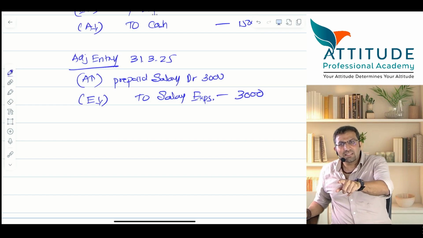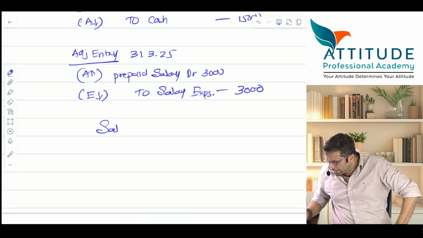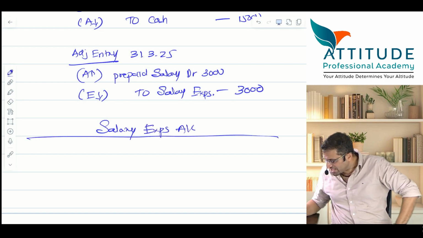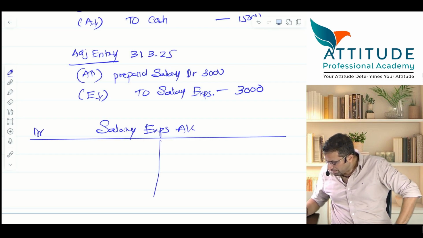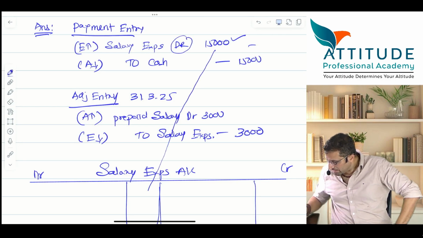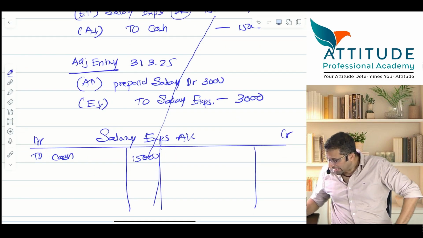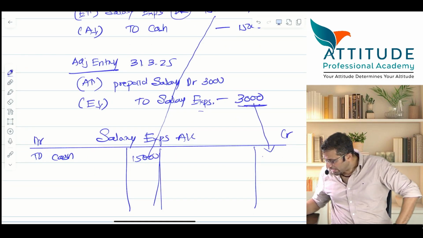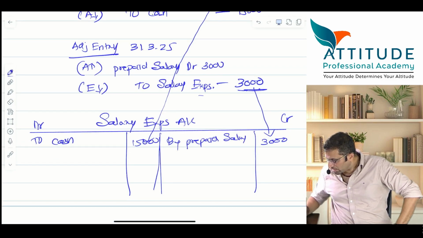Did you understand this? Now you tell me, if I open salary expense account, because account has to be opened, this is the second step in your bookkeeping. Debit, credit. This entry, salary expense is debited, 15,000 to cash. Sir, but here salary expense is credited, sir. Then they take this 3,000 here, na? By prepaid salary. Now, close this account.